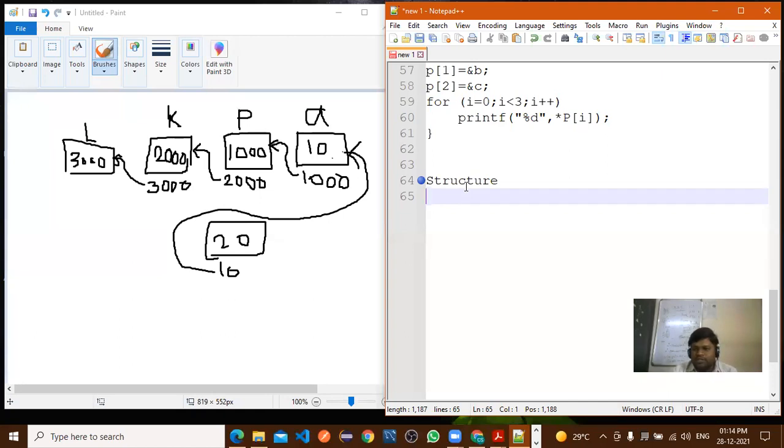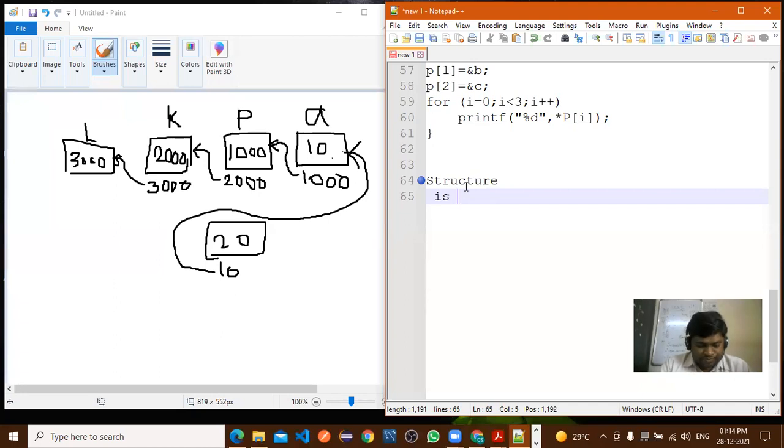So we can say it is dissimilar data types. Different type of data, or dissimilar data types.